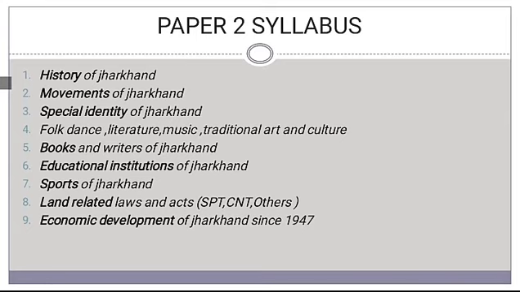Now let us discuss the paper 2 syllabus. As we have already mentioned, the paper 2 syllabus consists of Jharkhand related general study. So what are the topics covered under the syllabus of paper 2? The first topic is history of Jharkhand.